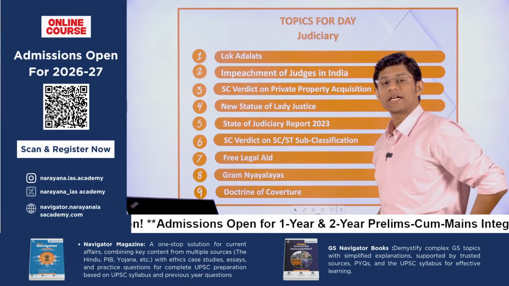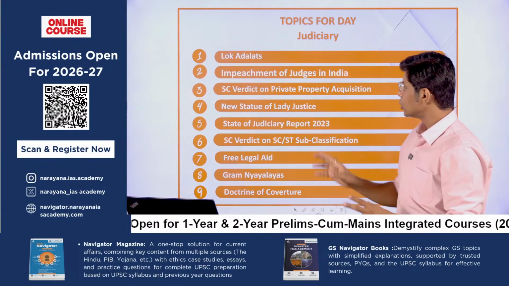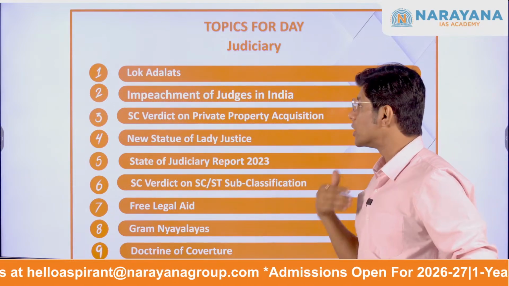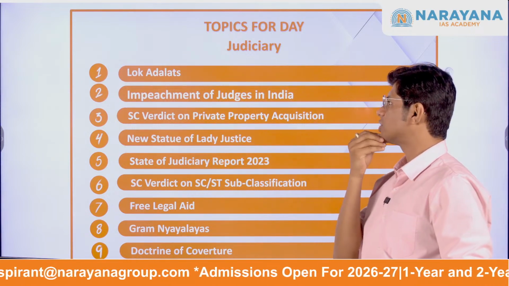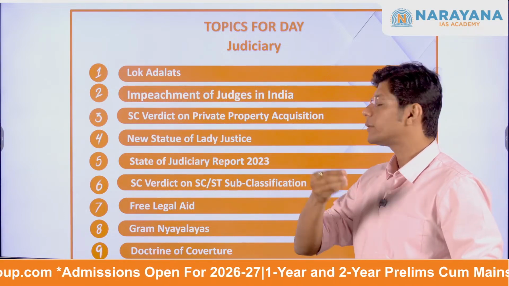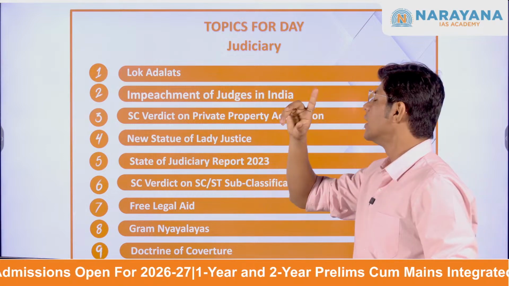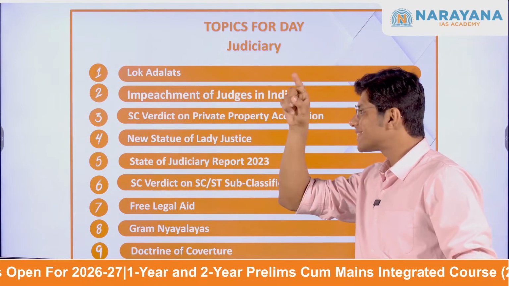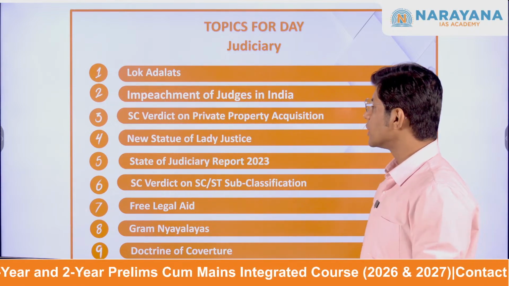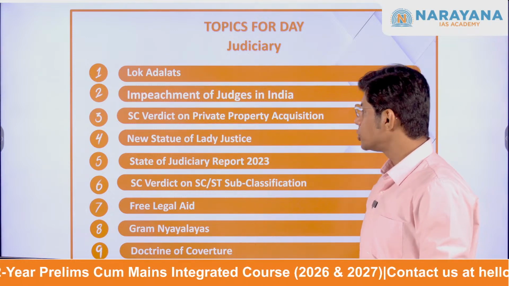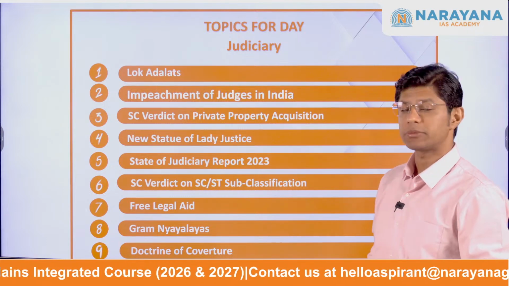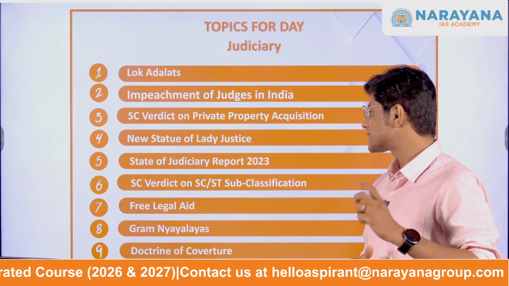So these are the 9 topics that we shall be discussing today. The first is the Lok Adalats. The second talks about the impeachment and removal of the Supreme Court and the High Court judges. The third topic talks about the Supreme Court judgment on the private property acquisition. This pertains to Article 31A, also Article 300. Fourth topic talks about the new statue of Lady Justice. The fifth talks about the State of the Judiciary report of the year 2023. The sixth talks about the Supreme Court judgment on the SC and ST subclassification.